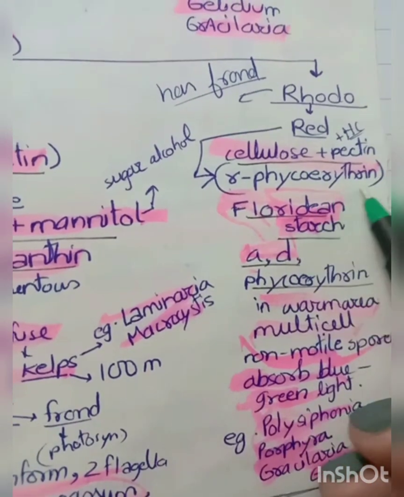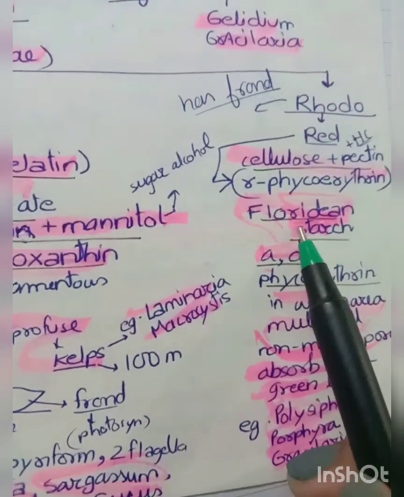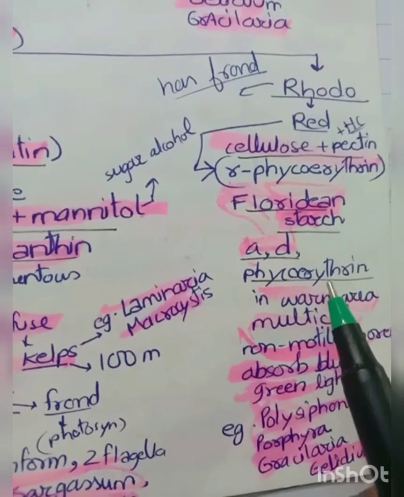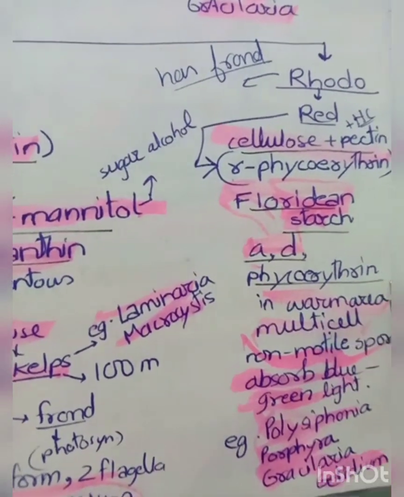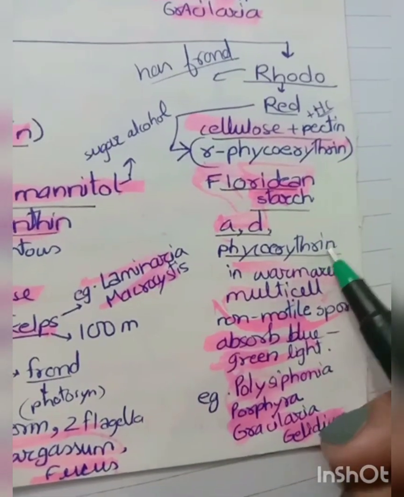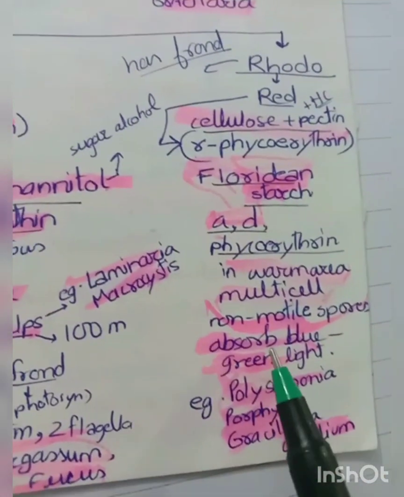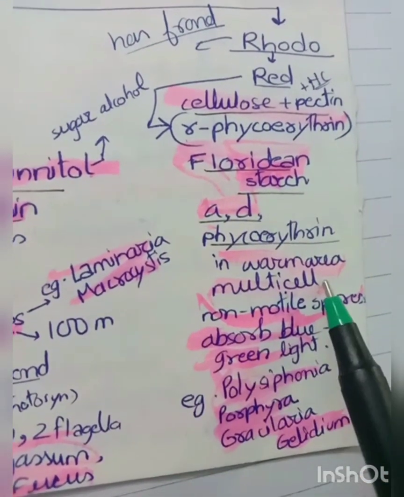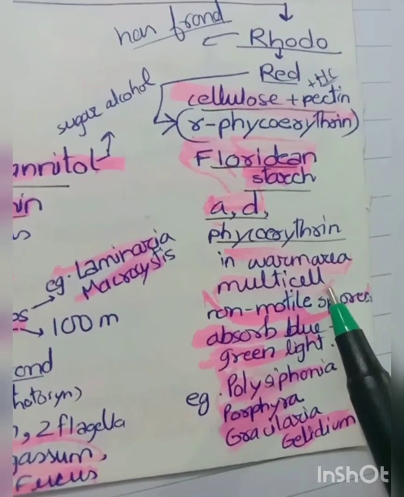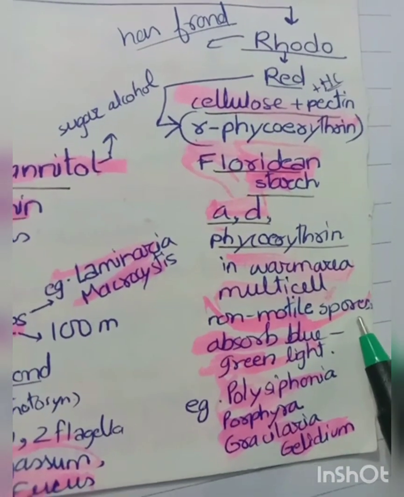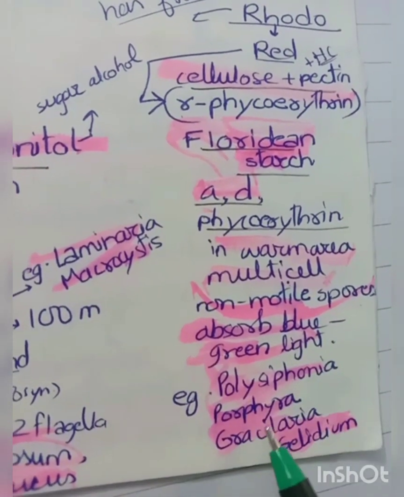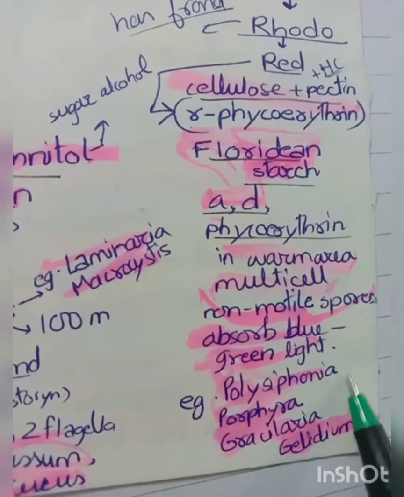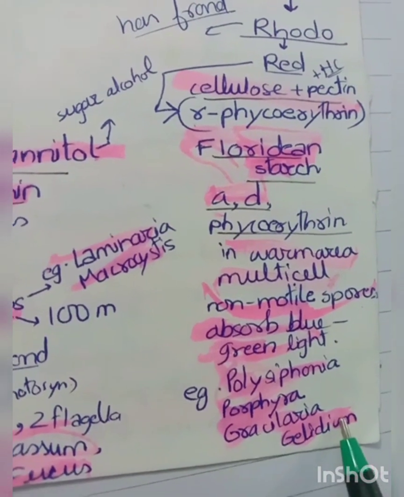That pigment is R-phycoerythrin. It stores food in the form of Floridean starch. It has chlorophyll A, chlorophyll D, and phycoerythrin, and this substance also makes the red color. It is mostly found in warm areas. These organisms are multicellular. It has no non-motile spores. It absorbs blue and green color light. For example, Polysiphonia, Porphyra, Gracilaria, and Gelidium.